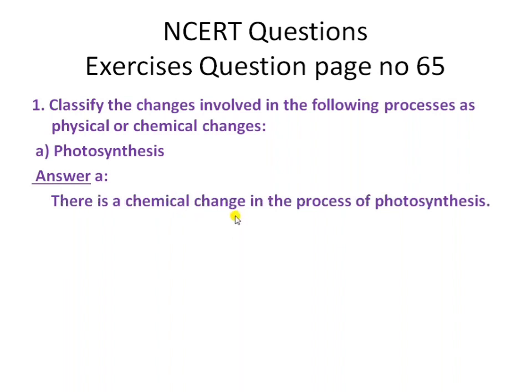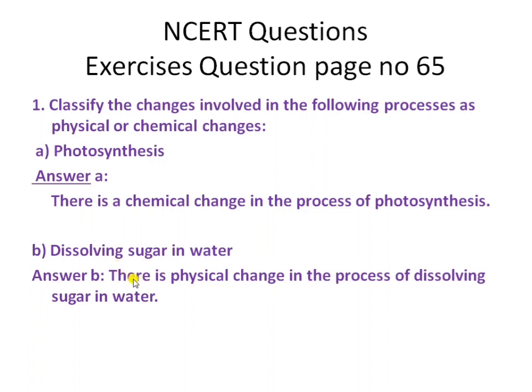Why is it a chemical change? Because photosynthesis is the process by which plants convert light energy, and produce gas in this process. So this shows that it is a chemical change. The next part is dissolving sugar in water.